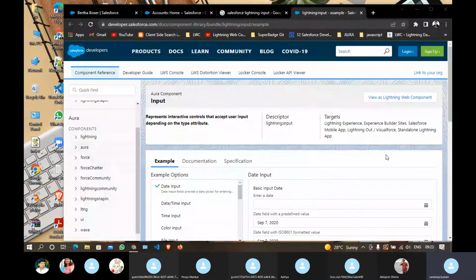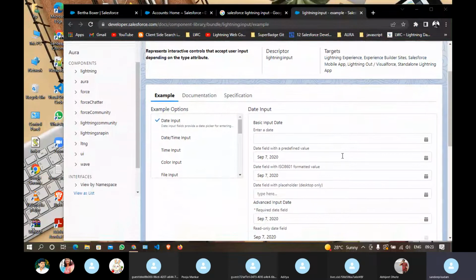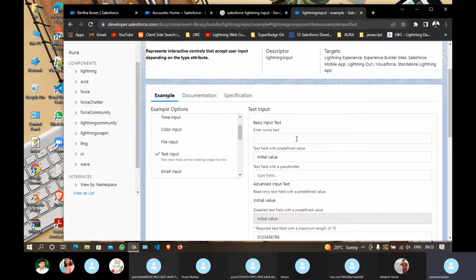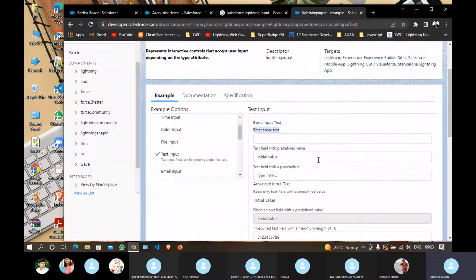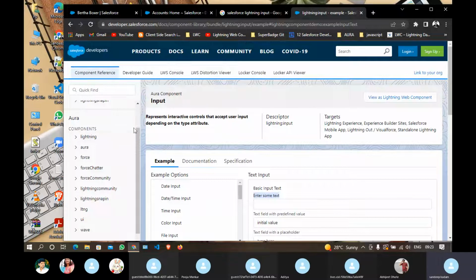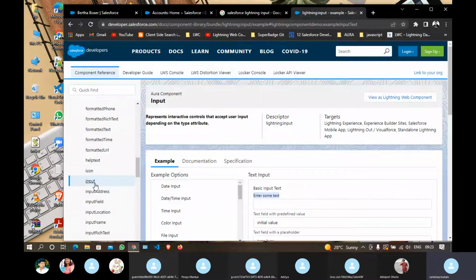Out-of-the-box components means what? If you have worked on HTML, let's say you have to develop one input like this, a normal text input. You will place an input tag and write some input text. This kind of thing you don't need to write in Aura. They are pre-built for us. This is just one example, that is lightning input.